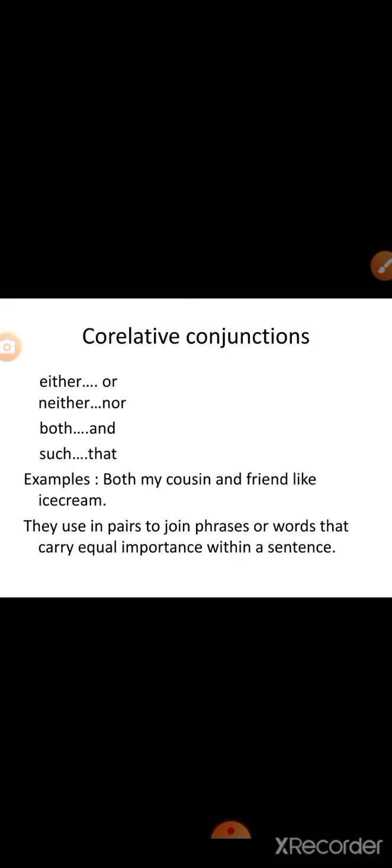Neither nor is used for the negative form of either or. Neither Peter nor Jane saw what happened. And so that and such that are correlative conjunctions that talk about sequence or result. For example, she spoke so quietly that few people listened to her.